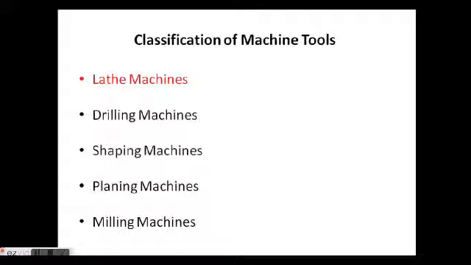Shaping is used to remove material from small blocks and shape a component. Planing is the same, but shaping is used for small components and planing is used for large components. Milling machines usually use a multi-point cutting tool. I'll discuss each of them in the next slides.